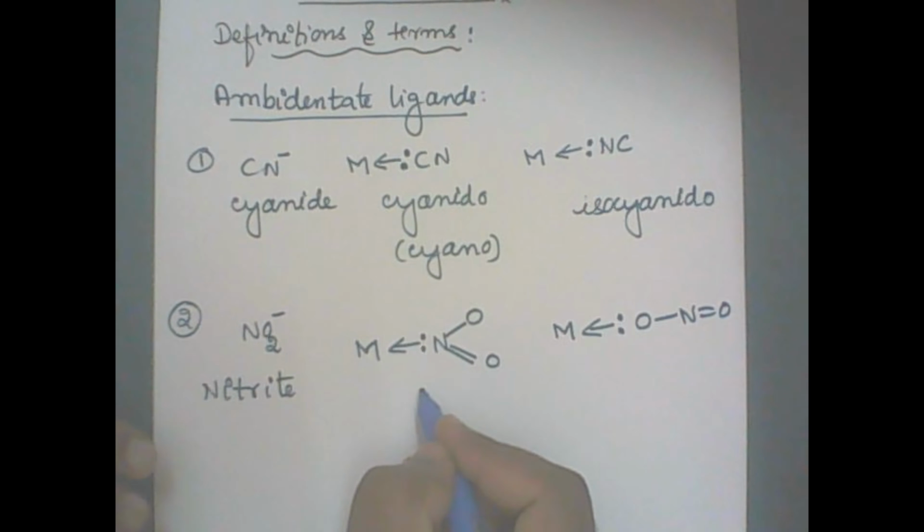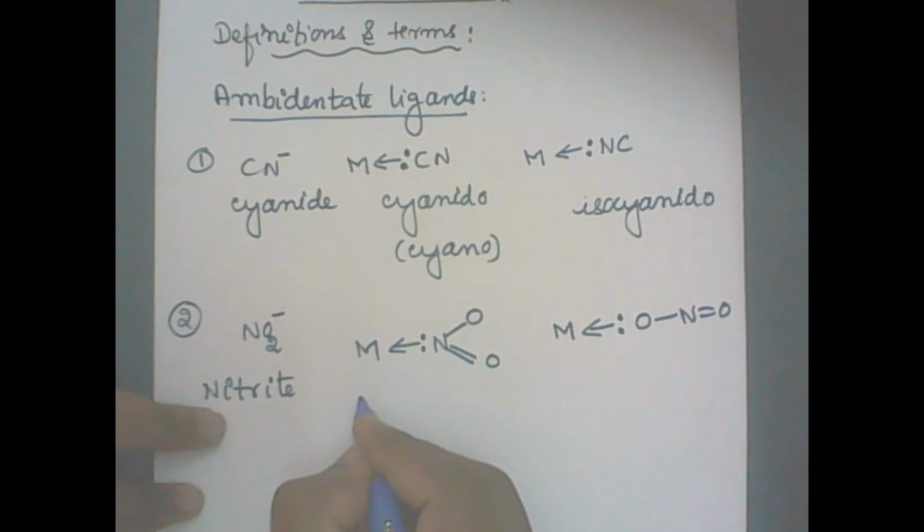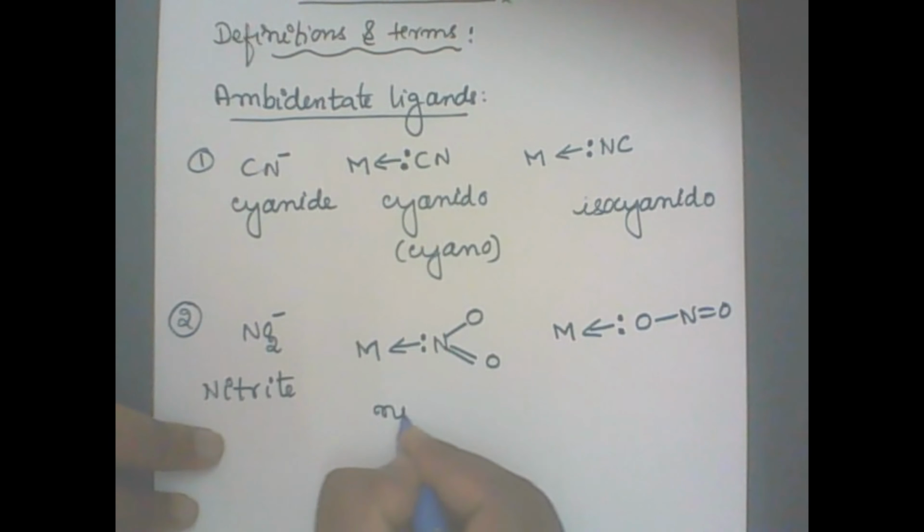The nitrite becomes nitrito. Which atom donates? Nitrogen, so I'll write a dash N: nitrito-N. For the other, which atom donates the electron pair? Oxygen, so nitrito-O. How will you make out which one donates in a given complex?